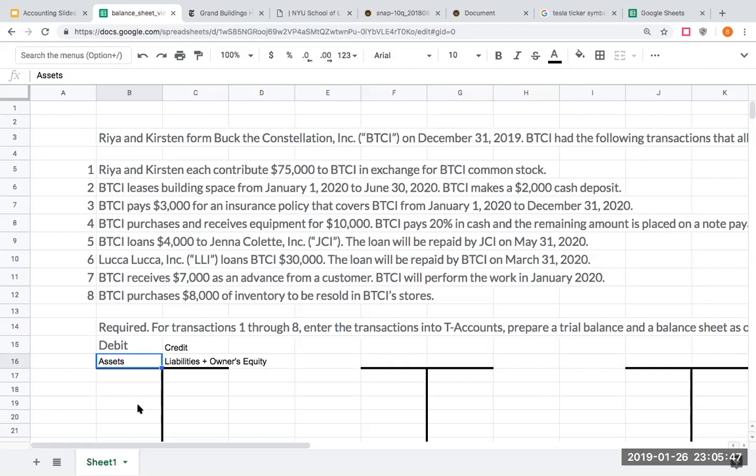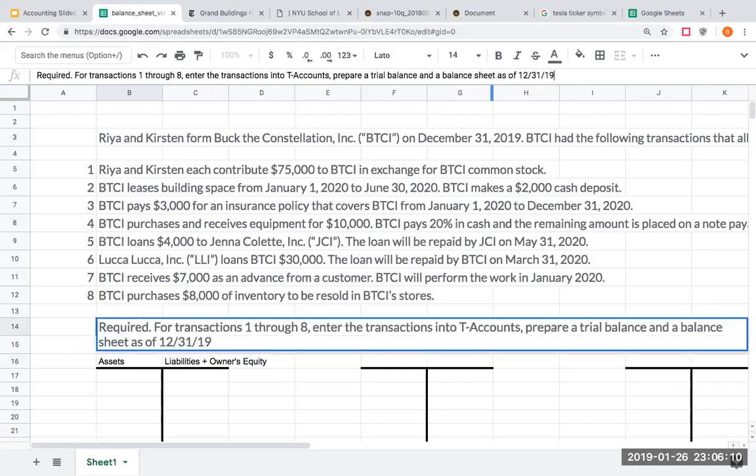So here, Rhea and Kirsten are each contributing $75,000 to BTCI in exchange for BTCI common stock. We are doing this transaction for BTCI.